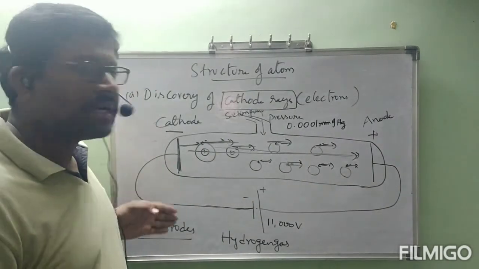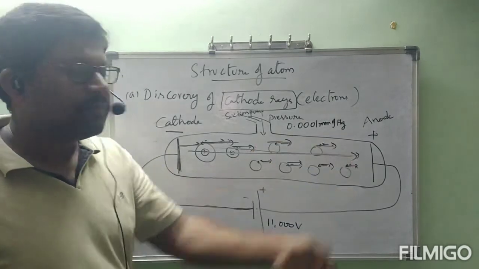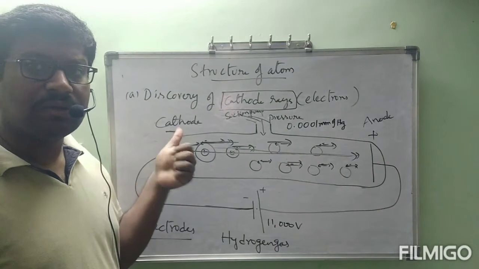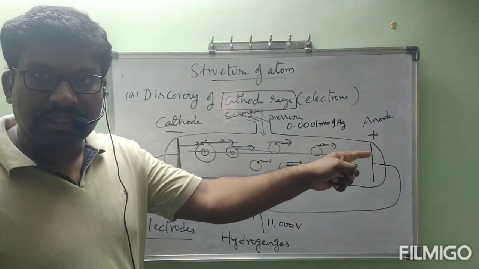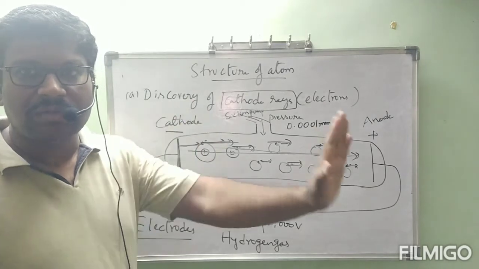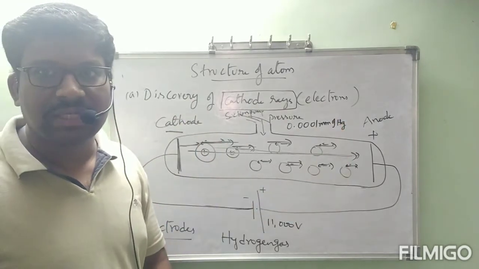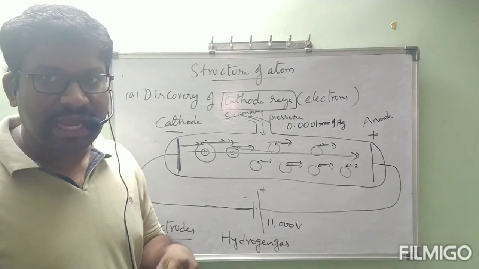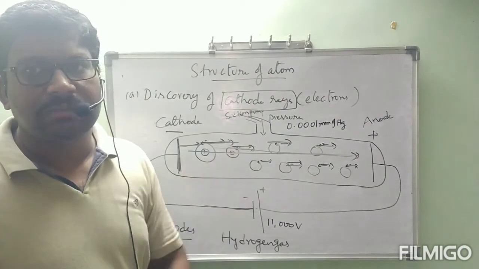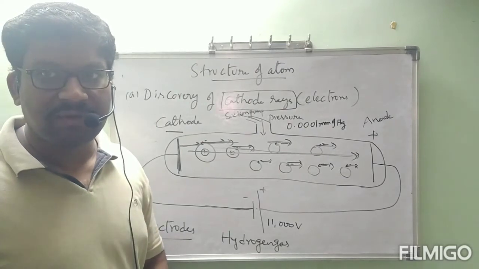The left side metal plate is called the cathode and the right side metal plate is called the anode. The electrode which carries negative charge is called the cathode and the electrode which carries positive charge is called the anode. These rays appear to move from cathode to anode. That's why they are called cathode rays. The particles present in the cathode rays contain negative charge because they are moving towards the positive charge plate. These are the conclusions we made from this experiment.